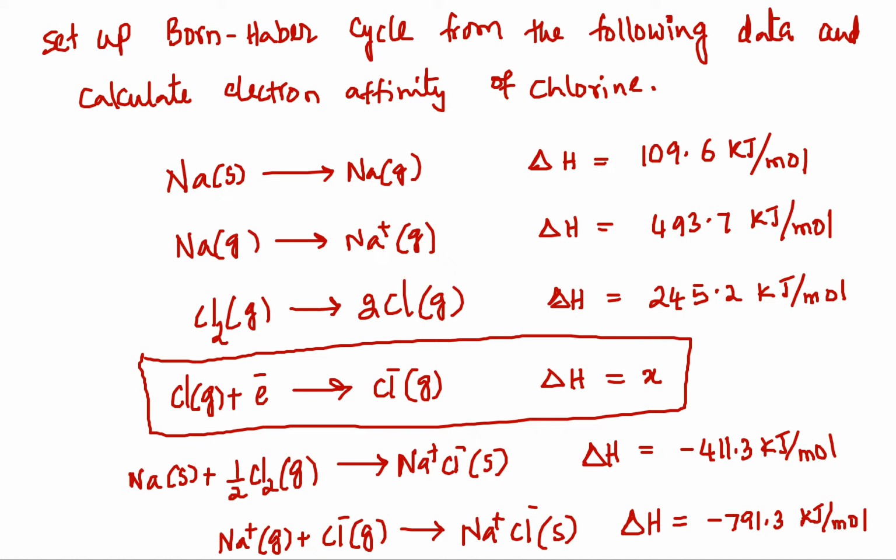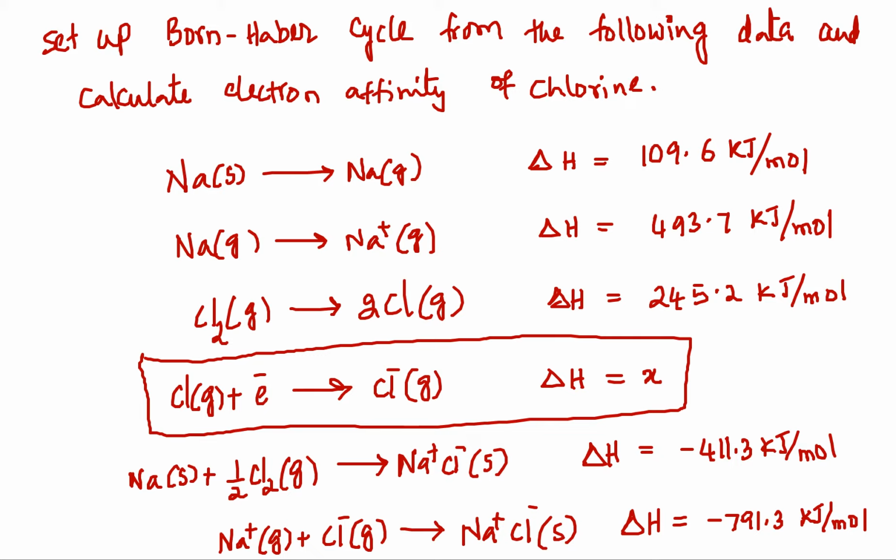Let's take first the formation equation, which involves the constituent elements of sodium chloride solid, that is sodium solid and chlorine gas. So therefore this equation is path 1. In path 2, sodium solid to sodium gas to sodium ion, chlorine gas to chlorine atoms, which are half mole, then chlorine atom to chloride anion, then combination of sodium ion and chloride anion to sodium chloride solid.